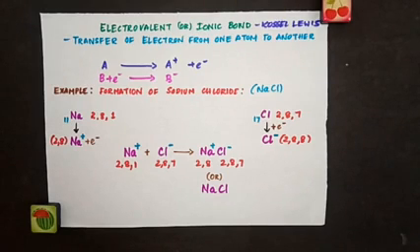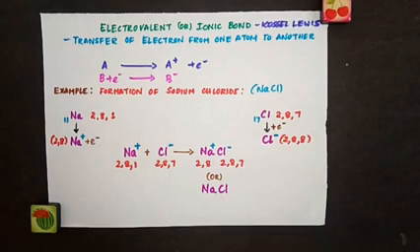When a bond is formed by complete transfer of electrons from one atom to another so that they can get an octet configuration in their outermost shell, or a doublet in the case of hydrogen and lithium, and so they acquire the stable nearest noble gas configuration, the bond formed is called an ionic bond or electrovalent bond. To say it simply, an ionic bond is formed by complete transfer of electrons from one atom to another atom. So now let's explain how this bond formation happens.